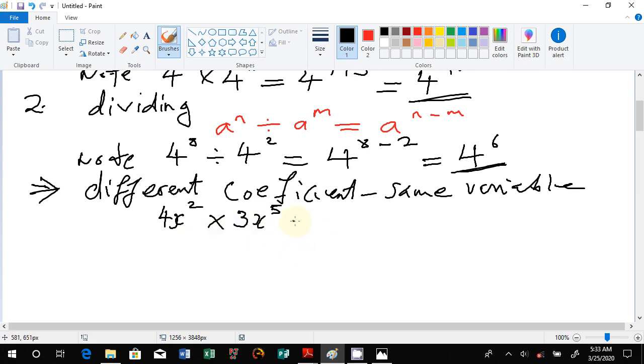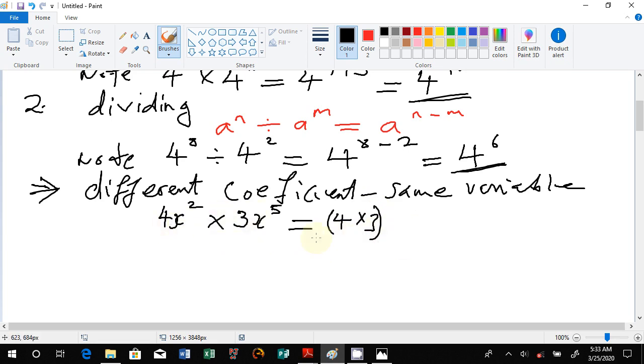The law will still apply, but this time we first deal with the coefficients alone. We put the coefficients in one bracket, the coefficient 4 which multiplies with the coefficient 3, but the variable is the same.